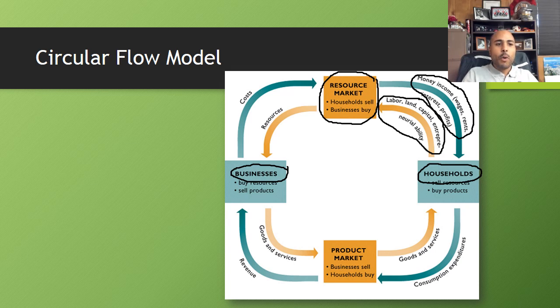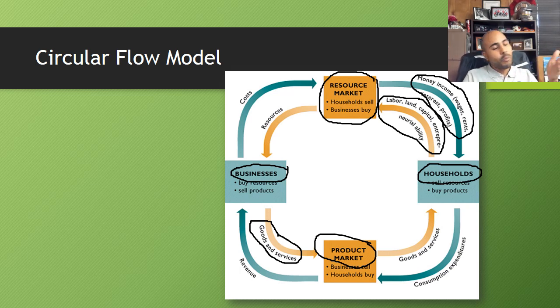Okay? Now, once the businesses get the factors of production, they're going to create goods and services. Those goods and services can then be sold back to the households to make a profit. So remember that in this product market, it's the businesses who are selling products and it's the households who are buying the products. So it's important that you can remember how the circular flow model works. It's important to remember the different components of the circular flow model.